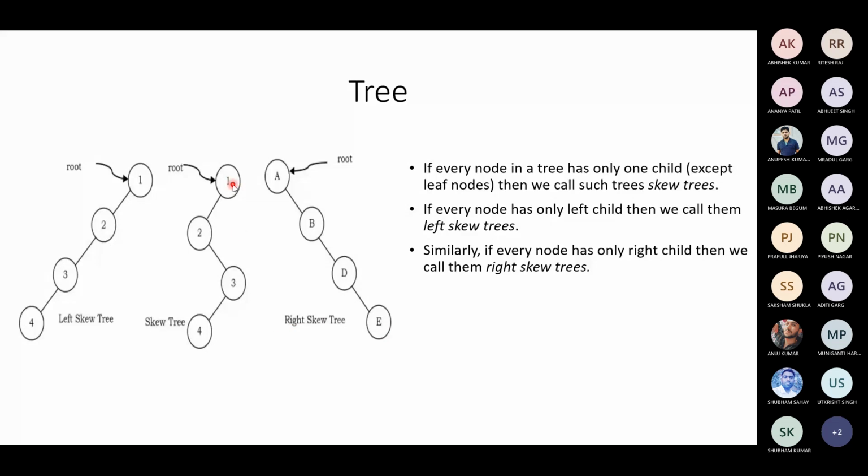If some nodes have a left child and some nodes have a right child, we call it simply a skew tree. But all of these represent skew trees, because all these trees have only one child per node except the leaf node, which has no children. So if we see a tree like this, we call that a skew tree. If every node has only a left child, we call them left skew trees. Similarly, if every node has a right child, we call them right skew trees. Shall we go ahead?